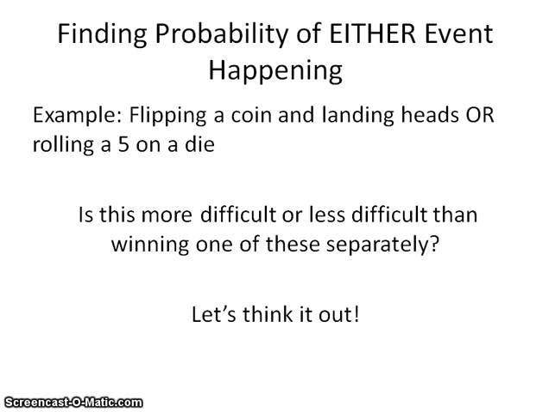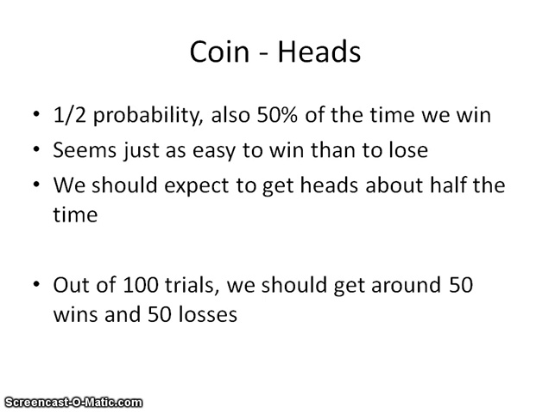Now, let's think about this for a minute. We flip a coin, and we want to land on heads, or we have to roll a 5 on a die. Is this more difficult or less difficult than winning one of those separately? Well, let's take a look. Let's think it out. Alright, let's use a coin. Landing on heads again.